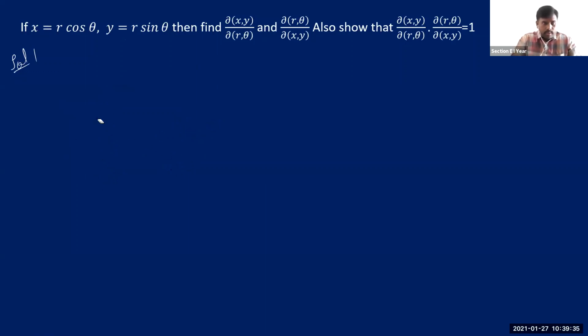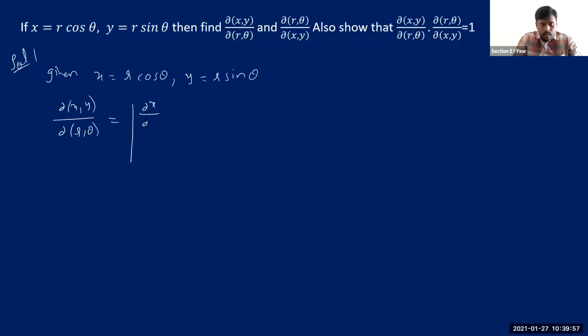So you are given these two relations. x is equal to r cos theta, y is equal to r sin theta. To evaluate this, I'm just writing the formula once. Jacobian of x, y with respect to r, theta. So we should have this determinant: dou x by dou r, dou x by dou theta, then dou y by dou r, and dou y by dou theta.